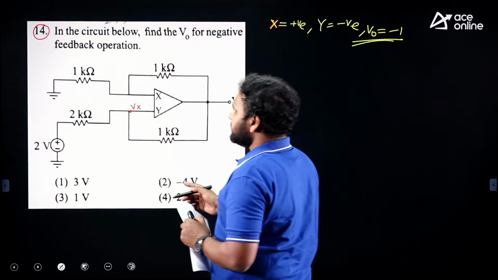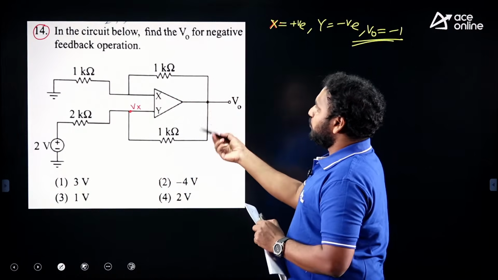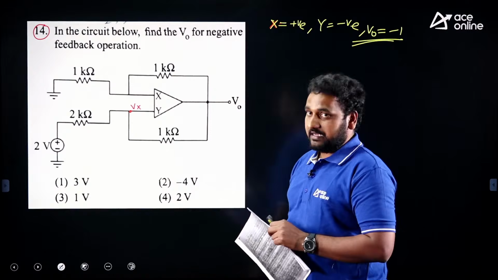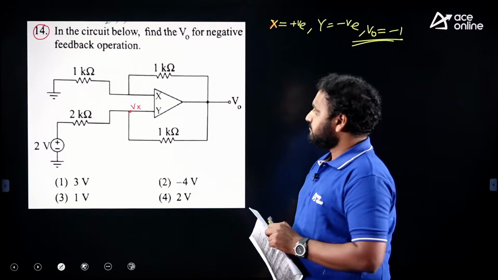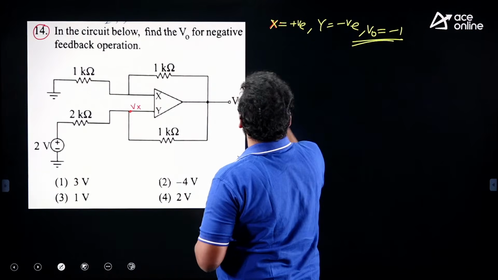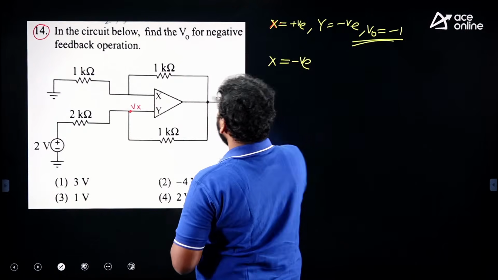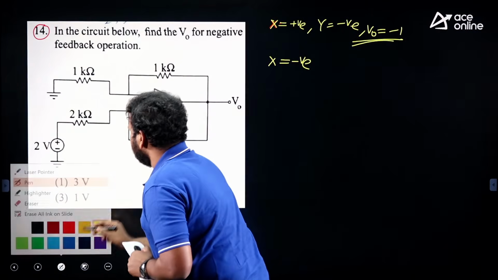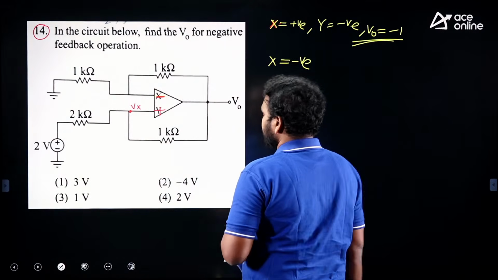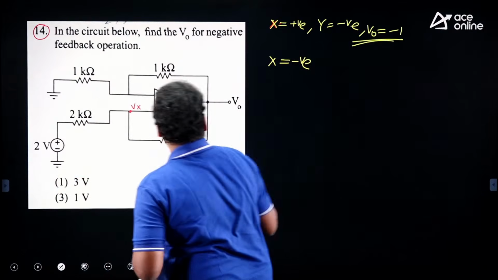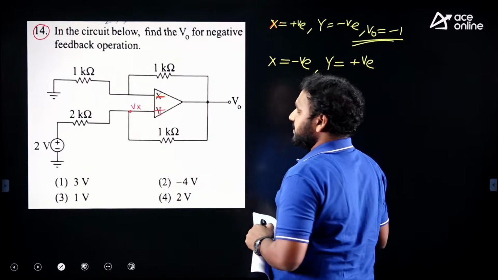So clearly he is saying that this is a negative feedback amplifier, and by assuming one of the terminals as the inverting terminal, you will get an answer that you can find in the option. So I am taking the assumption here: X is connected to the inverting terminal, negative, and Y is positive, the non-inverting terminal.